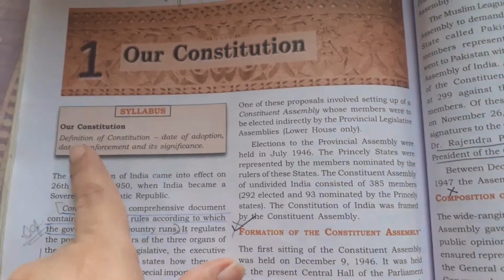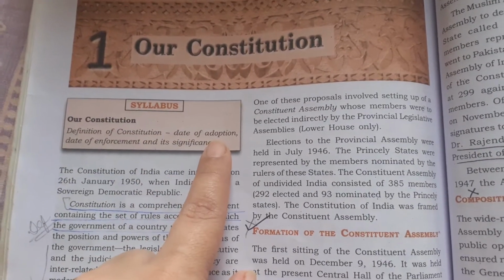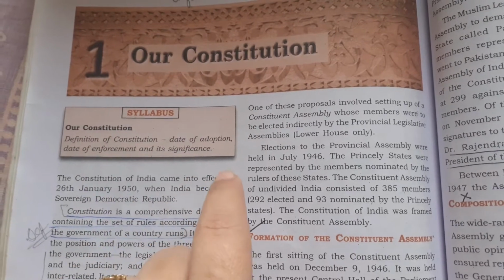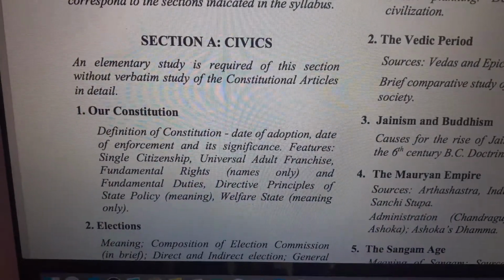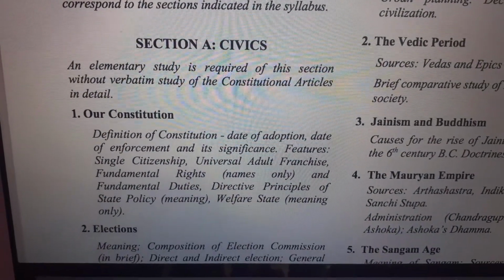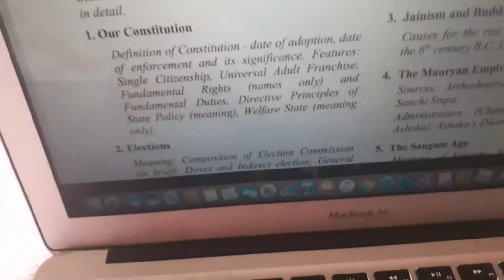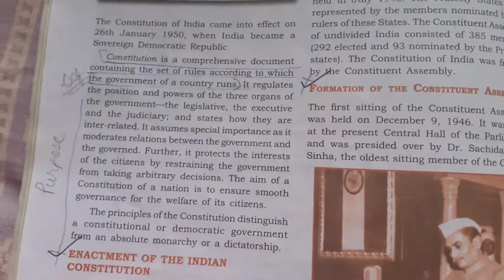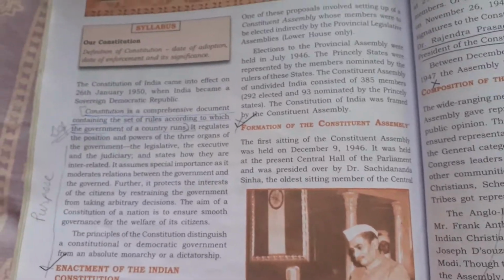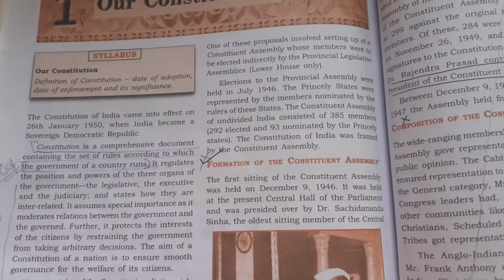So the syllabus, as you can see, is definition of the constitution, date of adoption, date of enforcement, and its significance. So if I show you the reduced syllabus, it is the same. You can note it down. Now, when you see the book itself, there's a lot of confusion that happens because there are different headings given. So we can go one by one with the heading.